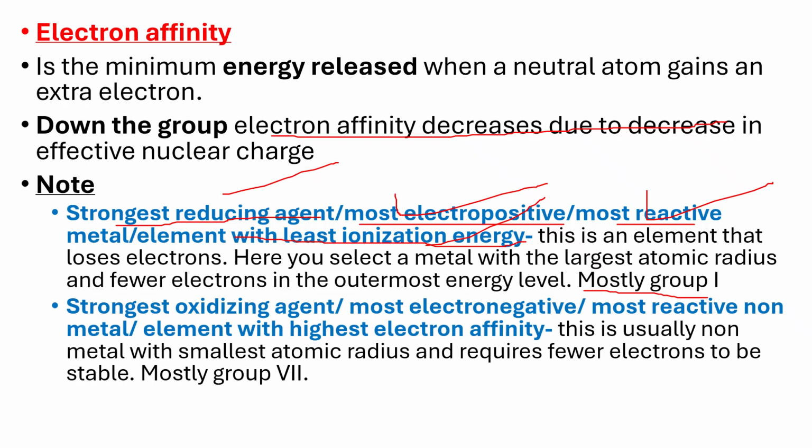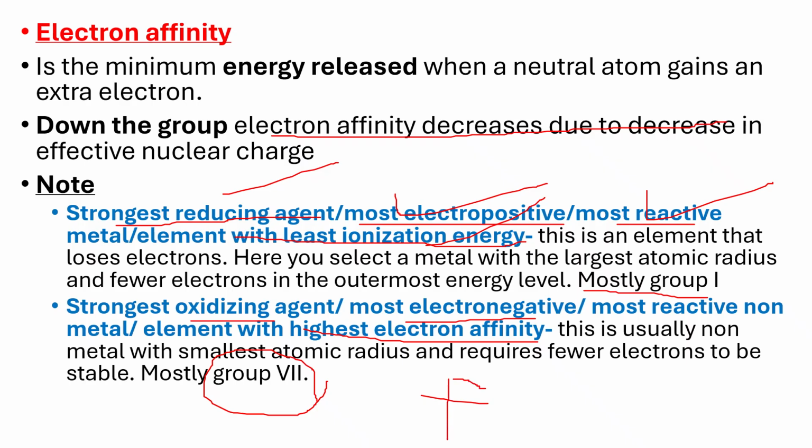On the opposite hand, we have the strongest oxidizing agent, the most electronegative, most reactive nonmetal, the nonmetal with the highest electron affinity. It is usually those elements which are in group 7. And for group 7, you pick the element at the top, which is actually fluorine.